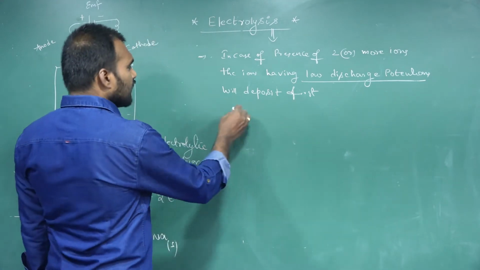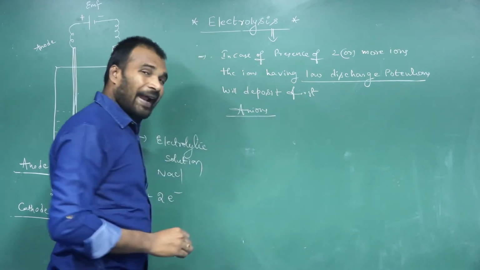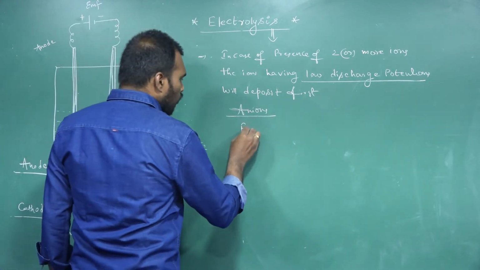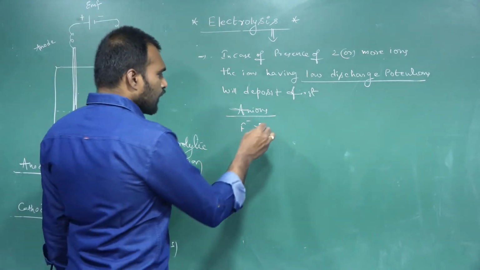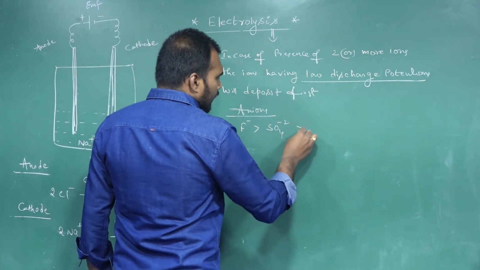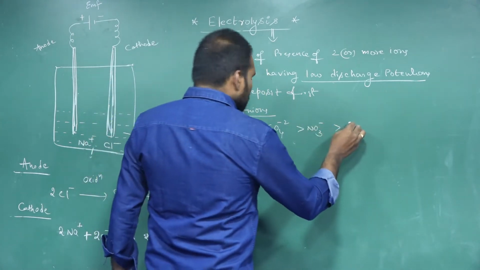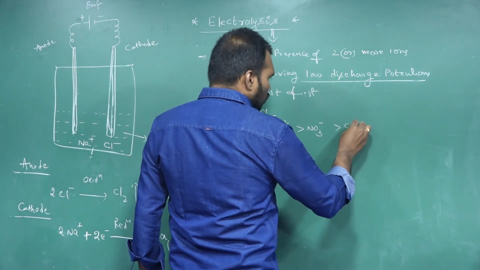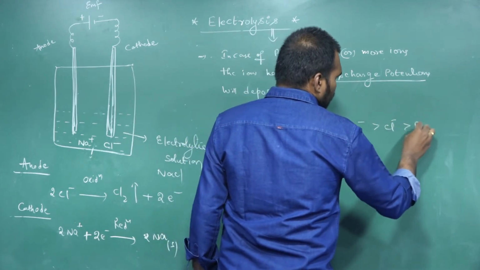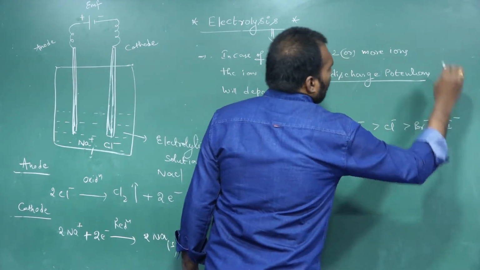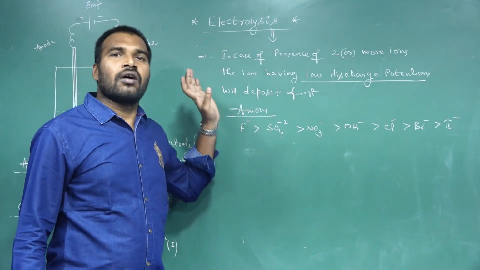Okay, let us see. In the case of anions, the decreasing order of discharge potential is: fluoride ion having the highest discharge potential among all anions, next sulfate ion, next nitrate ion, next hydroxide ion, next chloride, next bromide, next iodide. This is the order of discharge potentials of anions.